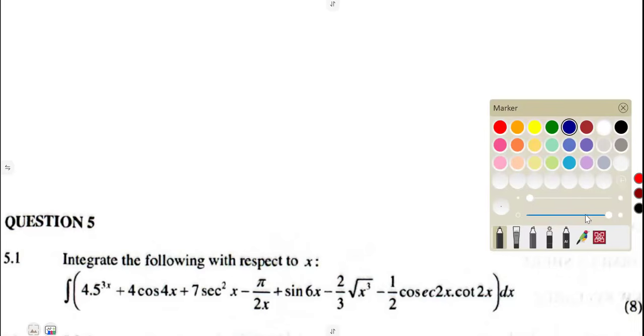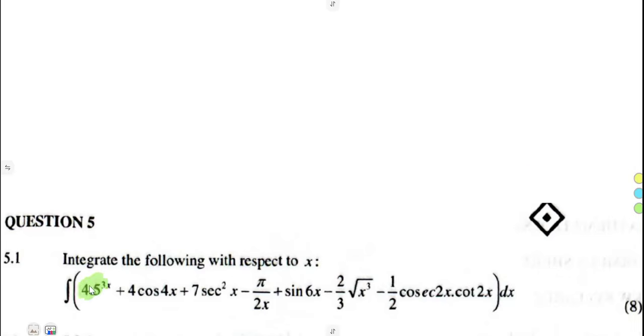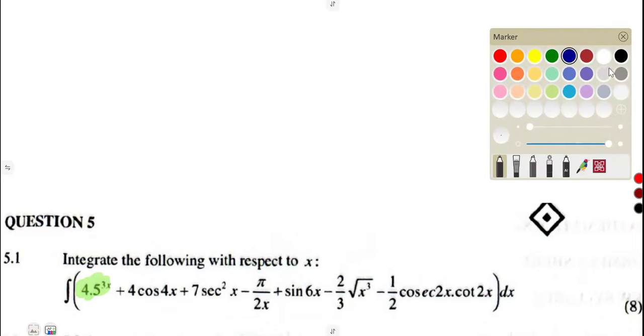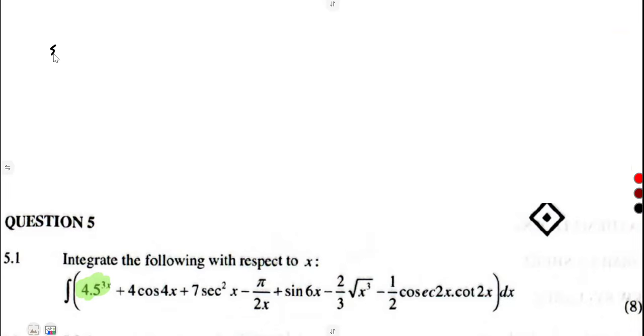Integration, the first one with 8 marks. We're being asked to integrate the whole of this part. All right, let's see. Remember, integration, when it is like this, you must integrate each and every part. So let us start with this one. I'm just going to write the answer, guys. All right, 5.1, I'm just going to write the answer.